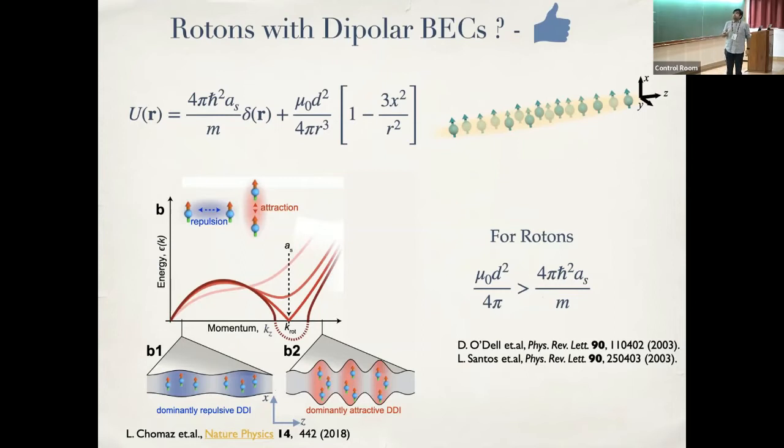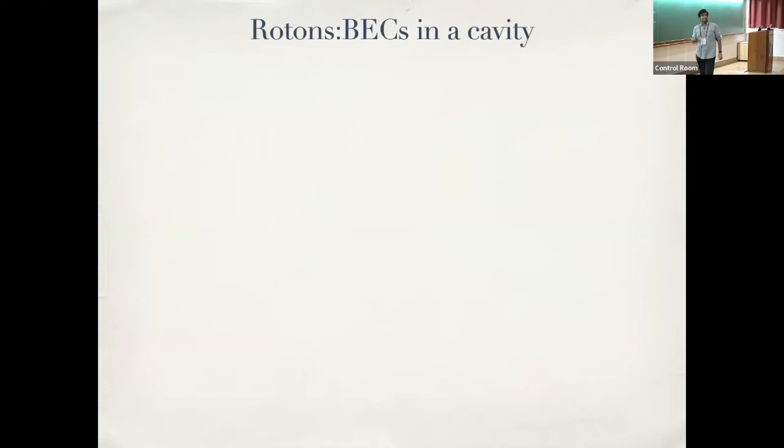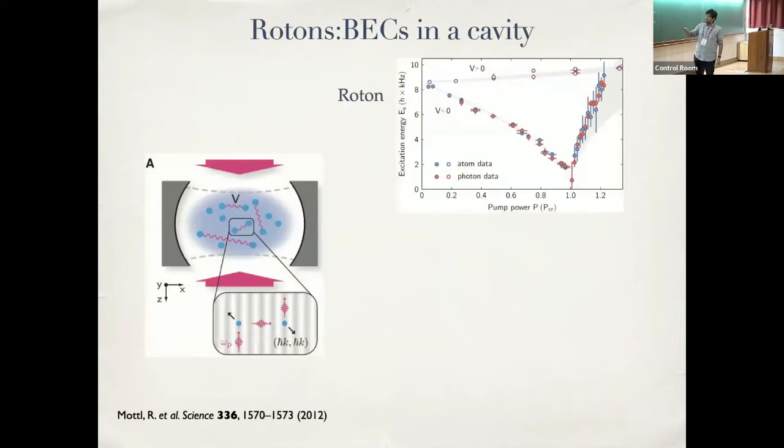Now, since this was the status, people started looking at slightly other systems where you could get Rotons. But now, this is a slightly different direction to get a Roton. In this case, what you do is you have a Bose-Einstein condensate and confine it in a cavity. Okay, when you confine such a Bose-Einstein condensate in a cavity and you apply, in the transverse direction, a standing wave laser light.